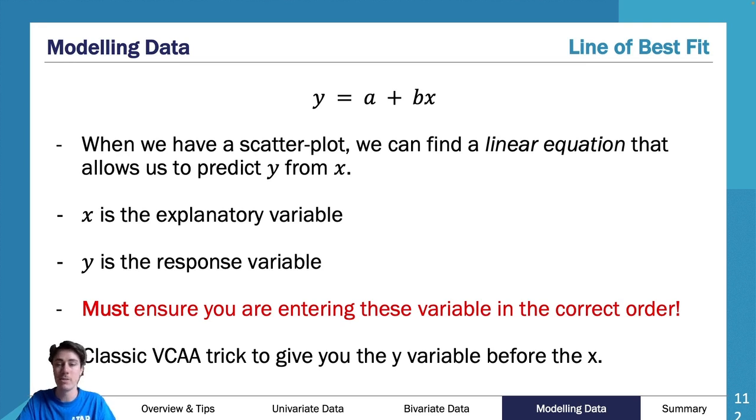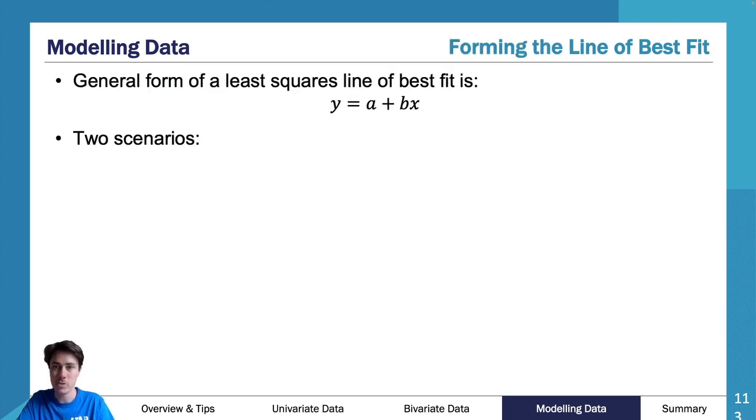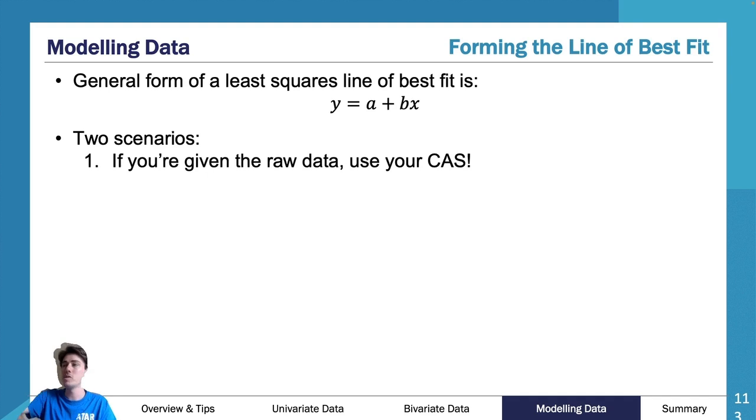Now, there are two ways to calculate this line, and there are two scenarios that you'll be given. First of all, you'll just be given all the raw data. If you're given all the raw data, you chuck it in a sheet in your calculator. So you go to the sheets part of your calculator, and you put it all in there, and you get the information that you need.